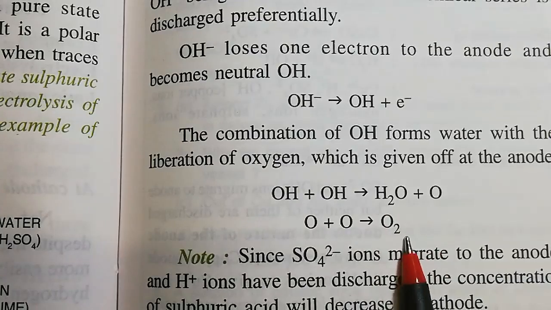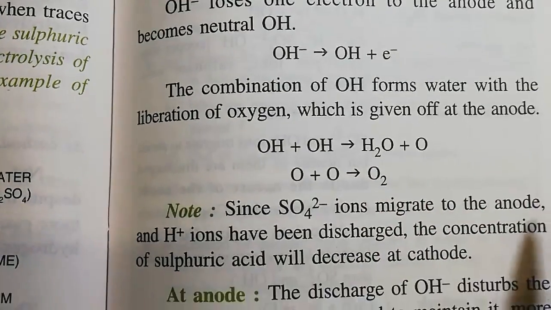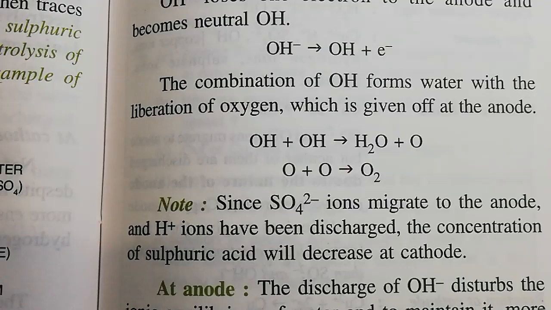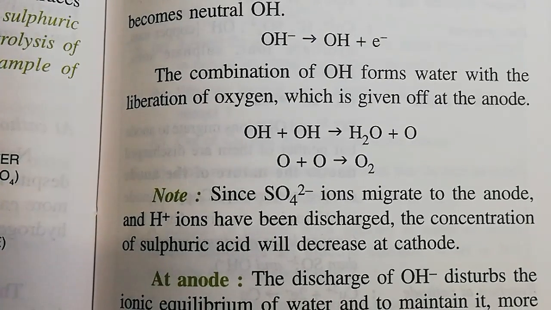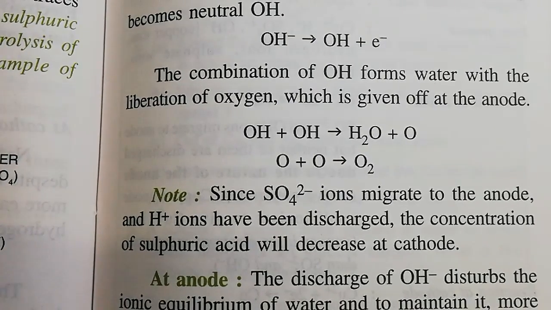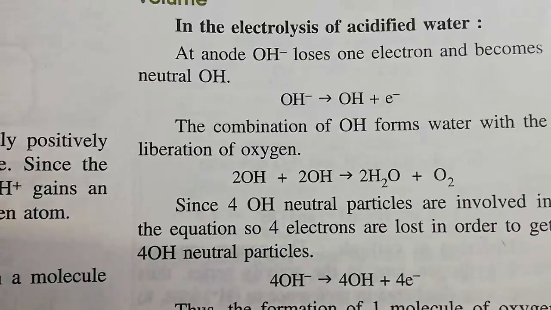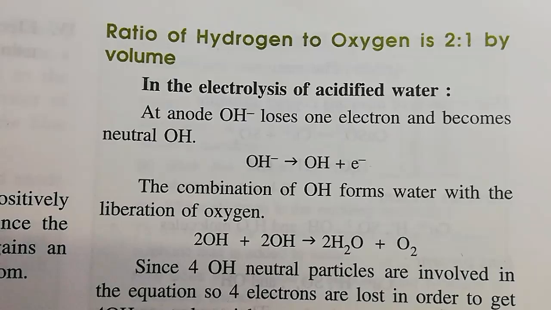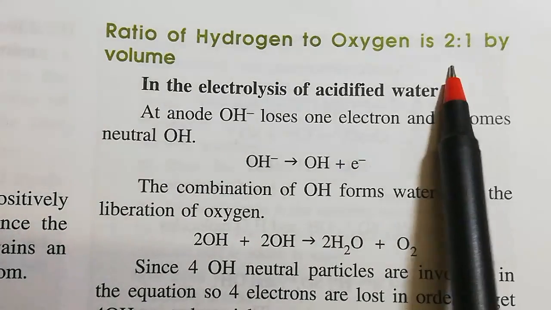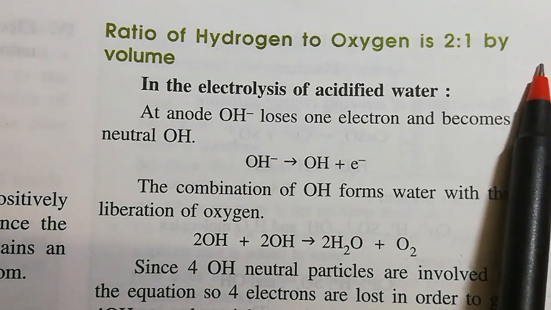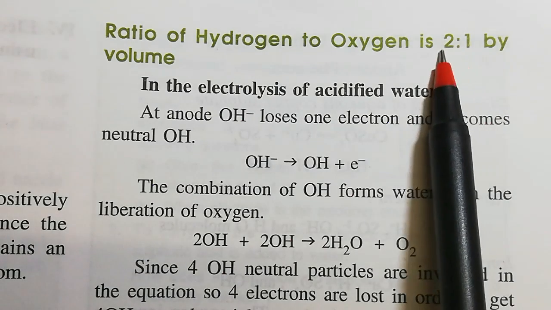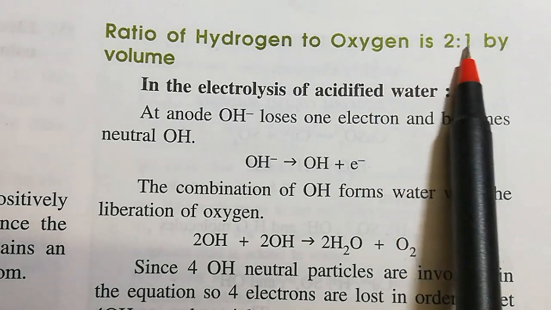So we are getting oxygen at the anode. That is all about the electrolysis of acidified water. But one thing we must remember: the ratio of hydrogen to oxygen is 2:1. So if 2 ml hydrogen is obtained, the oxygen obtained would be 1 ml.